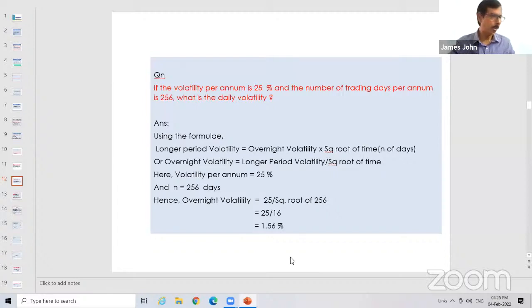Sir, here 25% means it will come 0.25. Yes, 25% is given, so you can take 0.25 also. Then you have to multiply with 100. Both ways you can do. 25 by 16, or if you take 0.25, you multiply with 100 at the end. That's all. You get 1.56%.